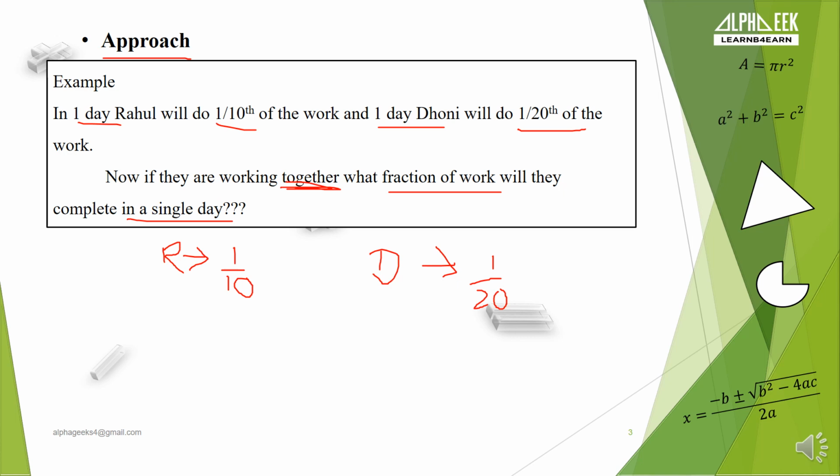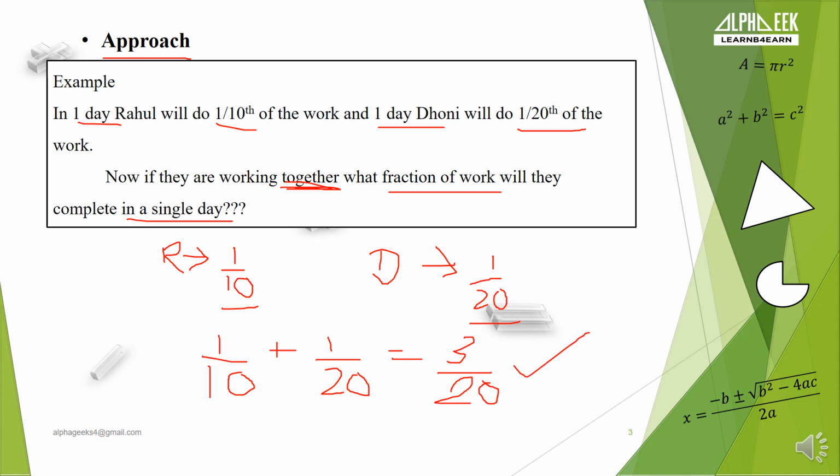So 1 by 10th of the work is done by Rahul and 1 by 20th of the work is done by Dhoni. By simply adding the fractions, we can find out the work done by both of them together in a single day. So let's add those fractions, 1 by 10 plus 1 by 20. That will give you 3 by 20. So 3 by 20 of the work is completed by both of them working together. Now let's go ahead with the question and see what it is asking more of us.